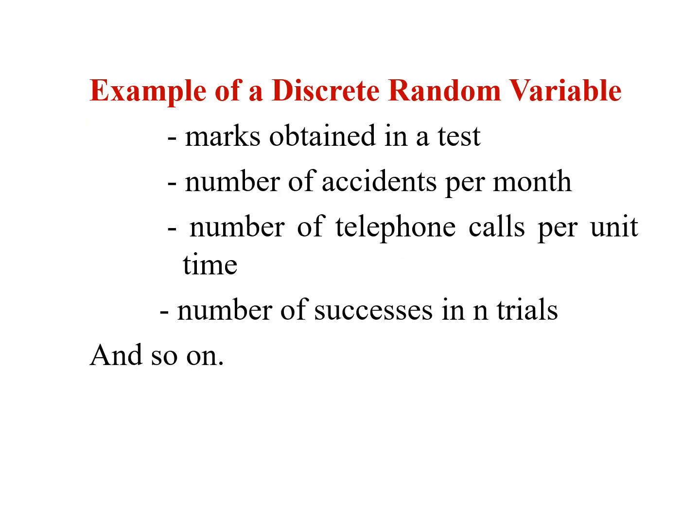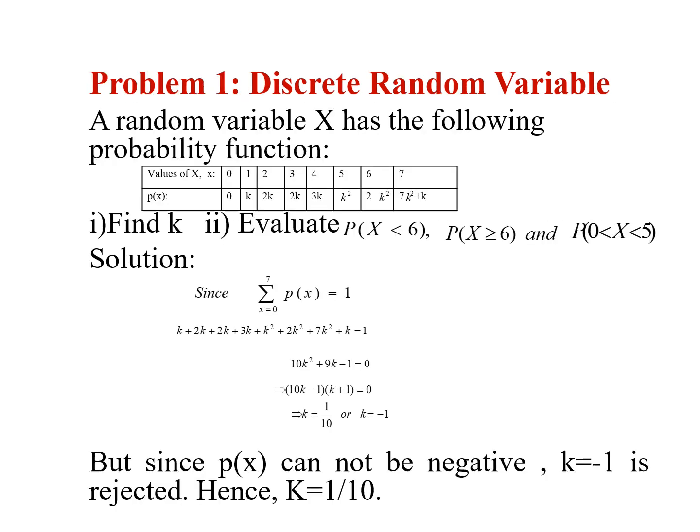Examples of discrete random variables: marks obtained in a test, number of accidents per month, number of telephone calls per unit time, and number of successes in n trials.